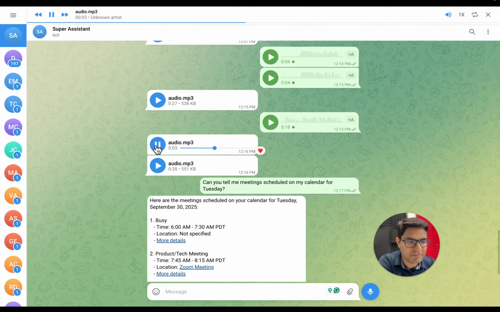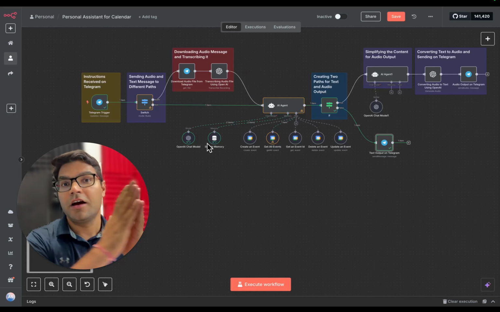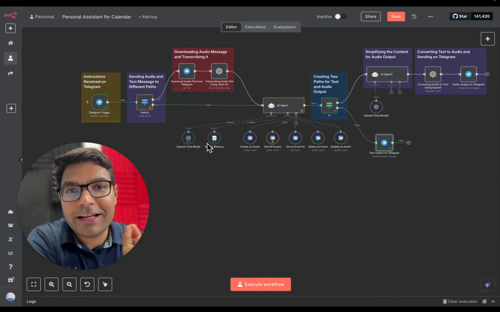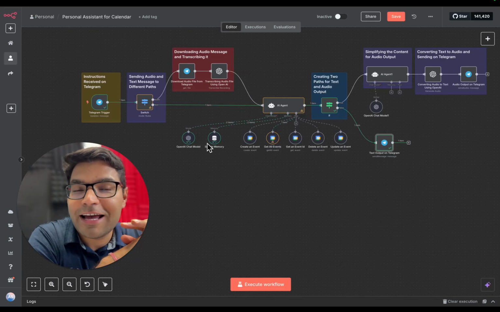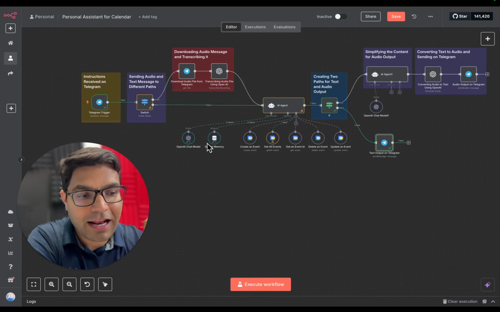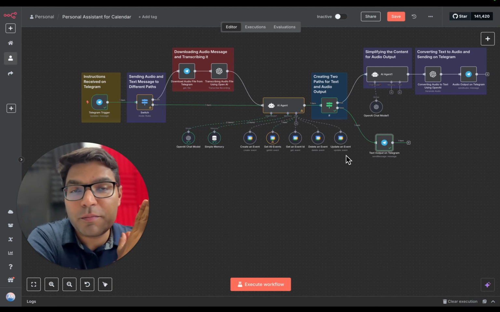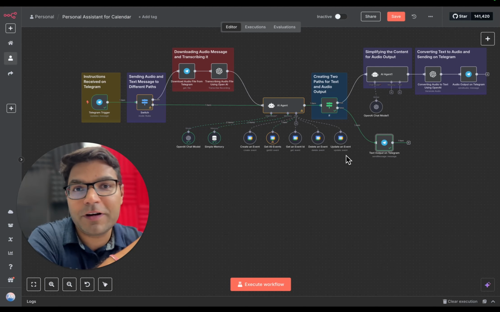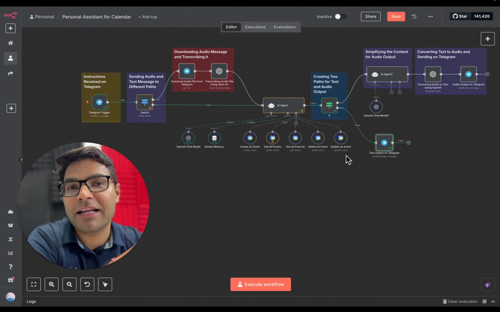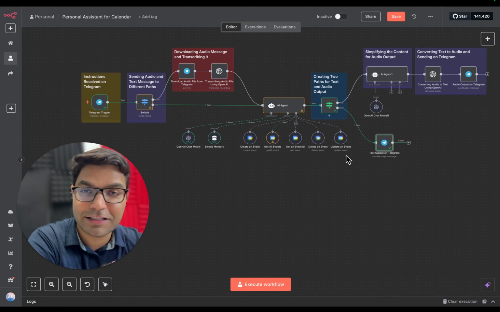Meeting title, test meeting. Attendees, Devraj, pending. Akash, pending. Time 4 p.m. to 5 p.m. PDT. This is how you can create an AI agent to manage your entire calendar end to end. And again, I've added only 5 calendar nodes over here. There are more than 12 or 13 calendar nodes available that let you do different things with your calendar, managing it entirely with your voice command.